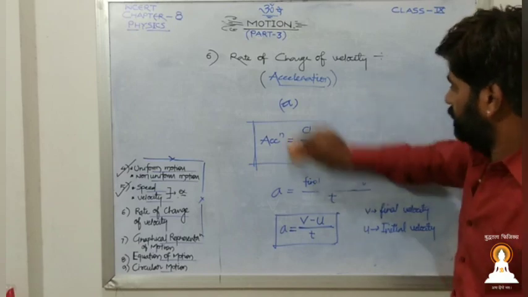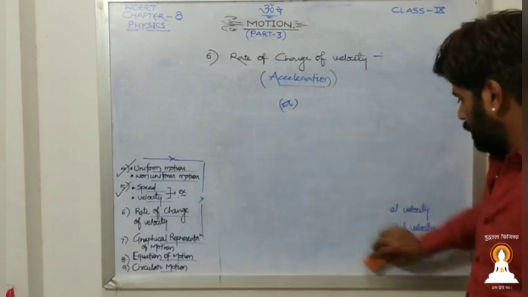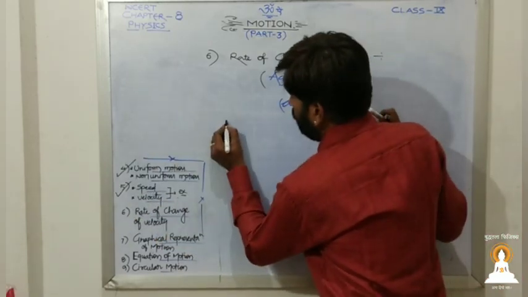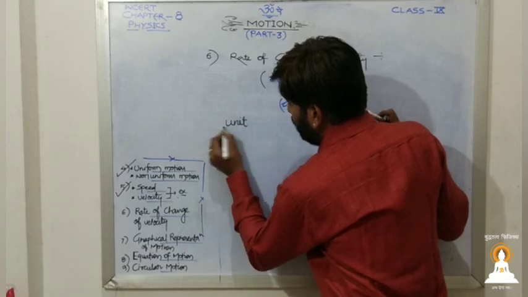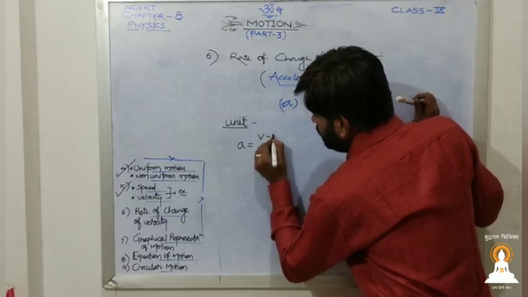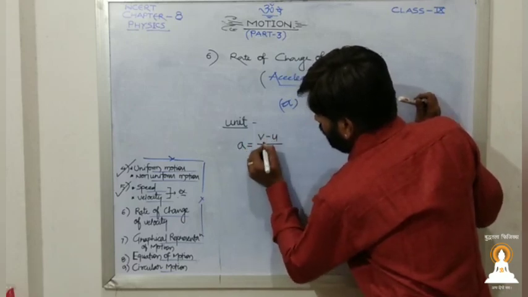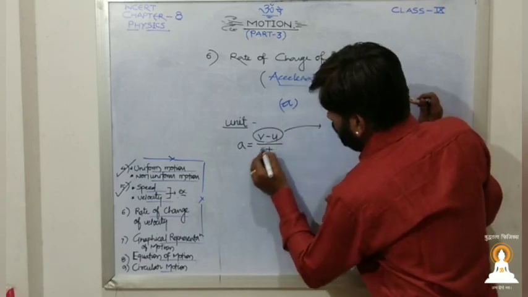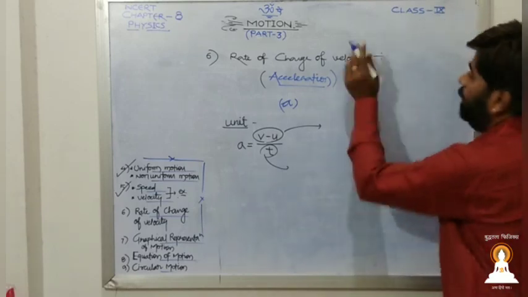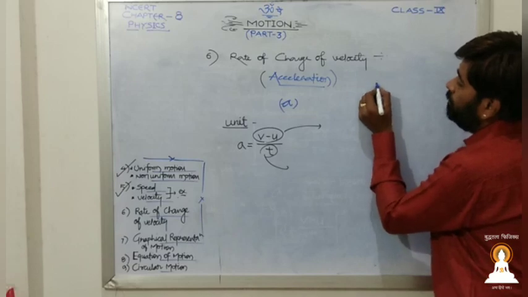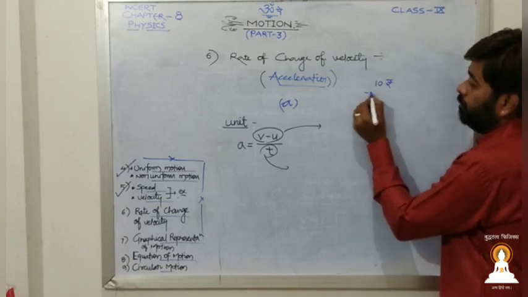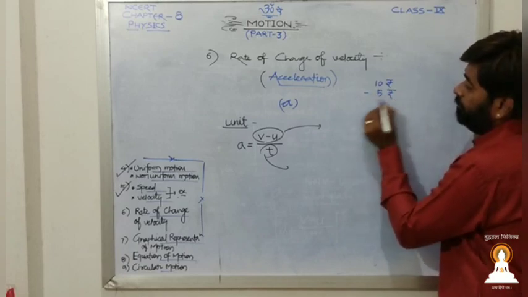The unit of acceleration. As we are going to talk about the unit of acceleration, it is a very important one. Listen carefully. As we know, the formula is (V minus U) upon T. Let us talk about the numerator, then we will talk about the denominator. Suppose you have 10 rupees and you give 5 rupees to your friend.